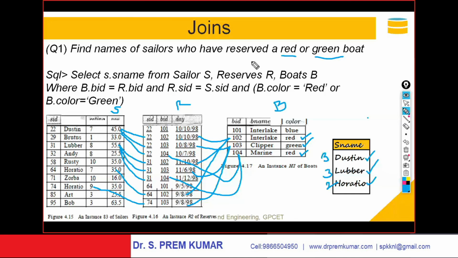Find names of sailors who have reserved red or green boats. Select S dot name. I want names of sailors.